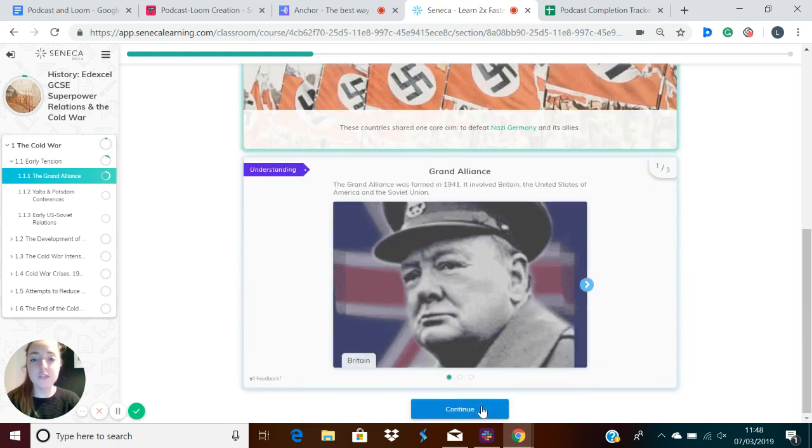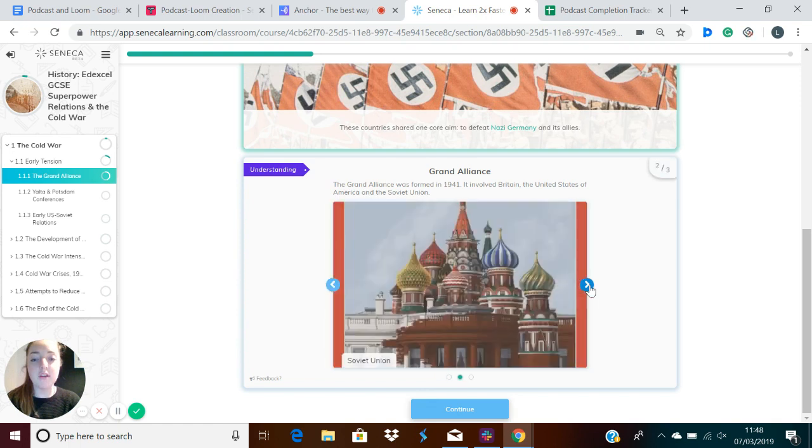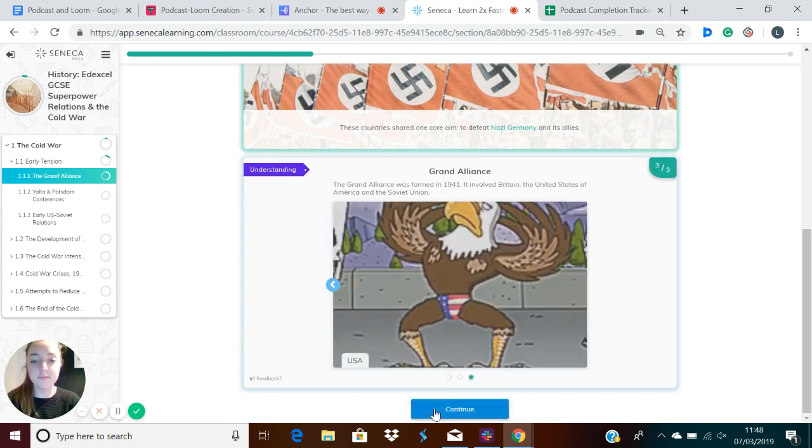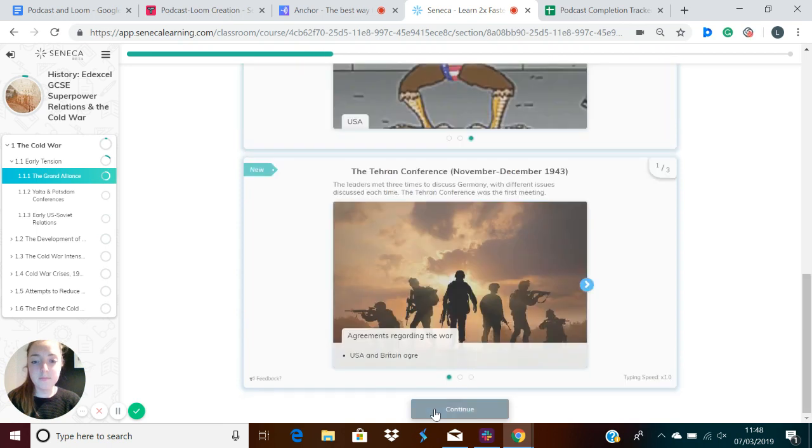So the Grand Alliance was formed in 1941. It involved Britain, the United States of America, and the Soviet Union. The leaders met 3 times to discuss Nazi Germany, with different issues discussed each time.